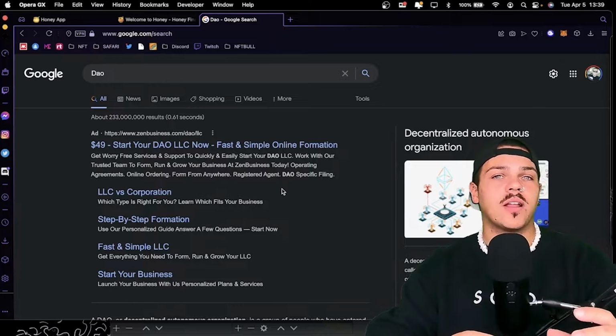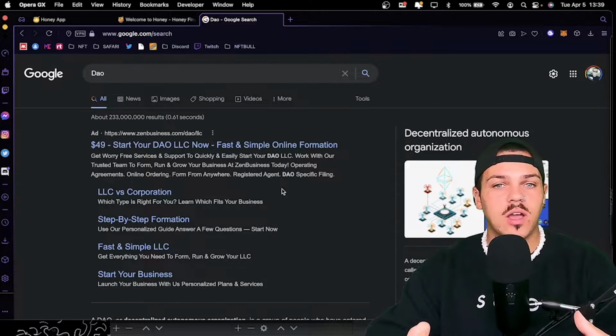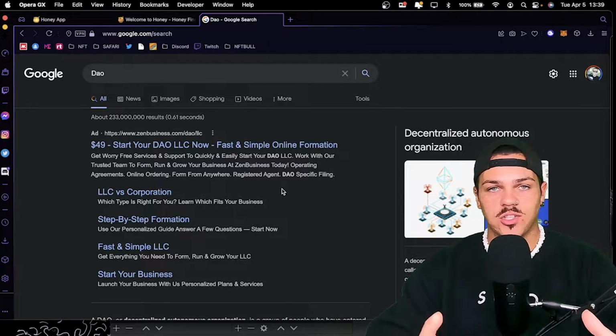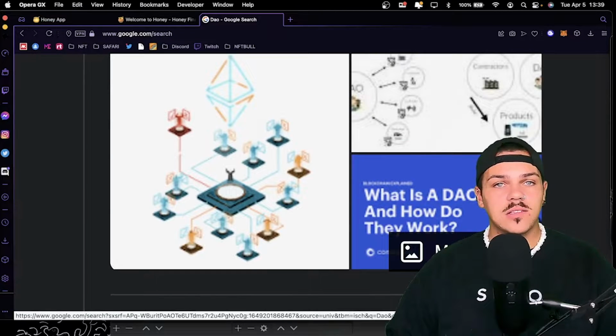A lot of people try to use DAO as a financial incentive for people to come in, when really the only financial sense that DAOs bring to a project is that everyone votes to spend the DAO pool's money. Let's look at the definition of DAO.